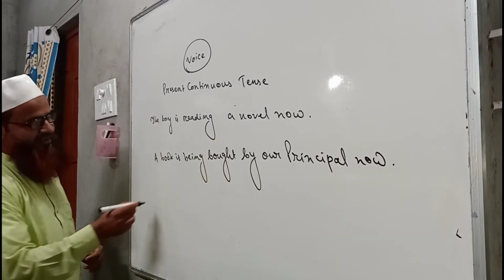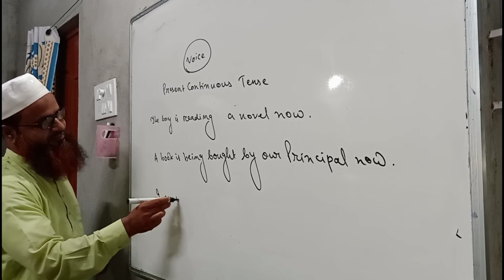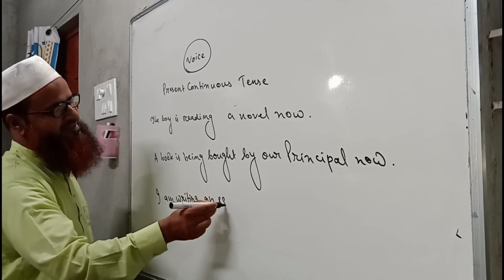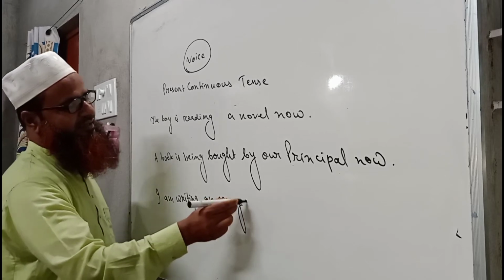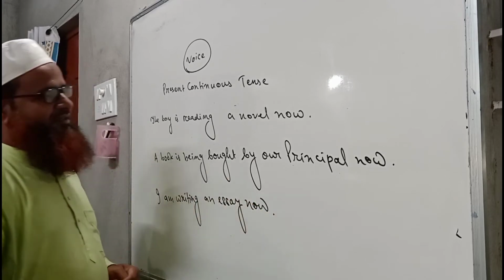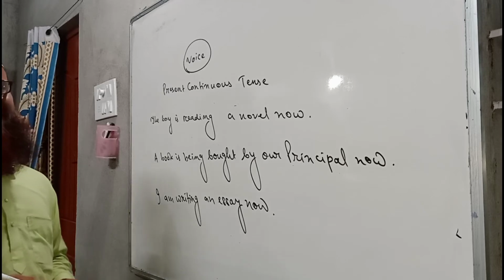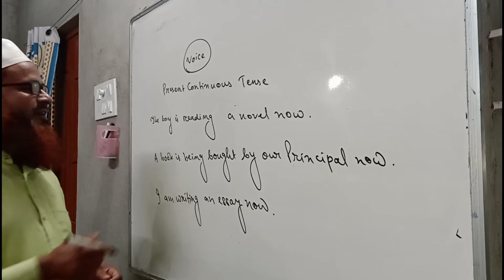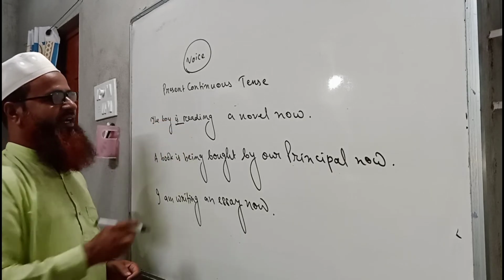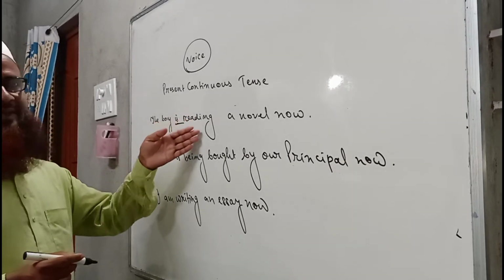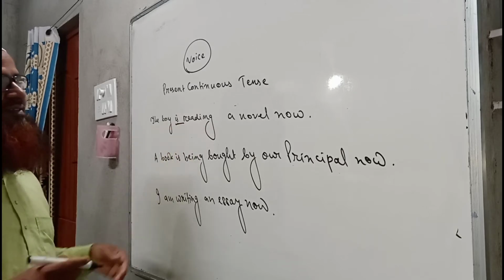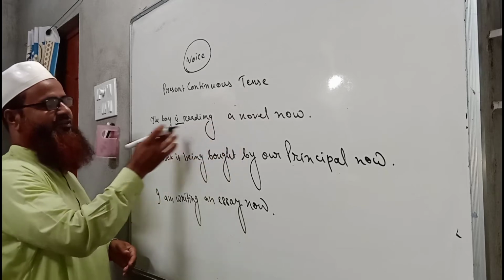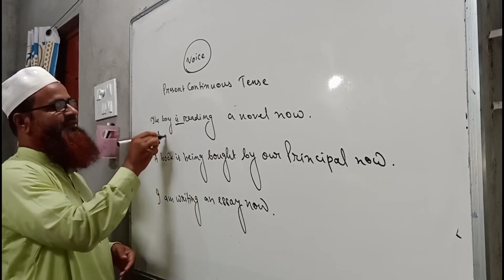Again, we can write, I am writing an essay now. So you see, I have written here 3 more sentences to discuss the change of voice. Definitely this is a sentence of active voice because ing is present and it is in the present continuous tense. So we have to bring this object to the place of subject, a novel.